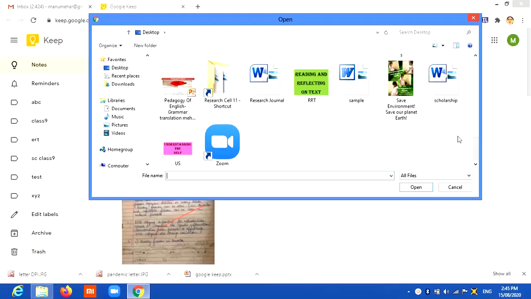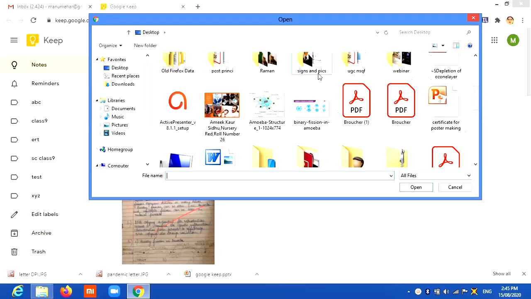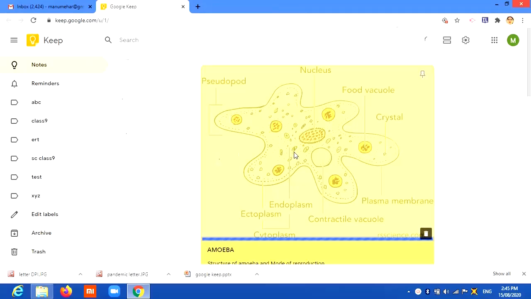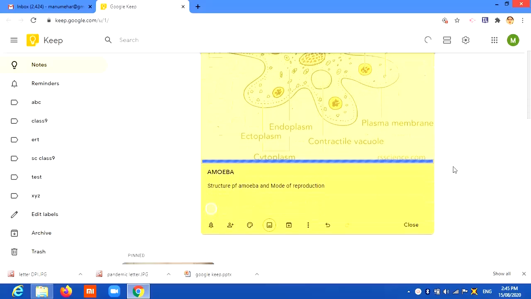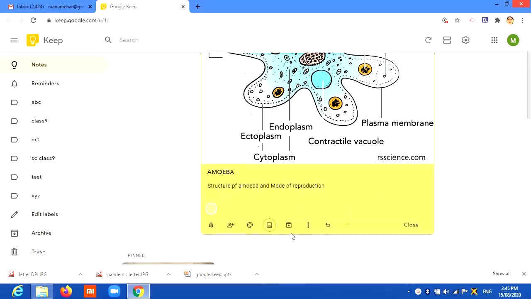I've already downloaded it earlier, so I have it here. This is the structure for amoeba. So I open it and I find that this image will be added here. Okay, now this image has been added along with the source from where I took the image. So when the image is added here, it becomes easy for the students, and it becomes easy for me also to explain to them.